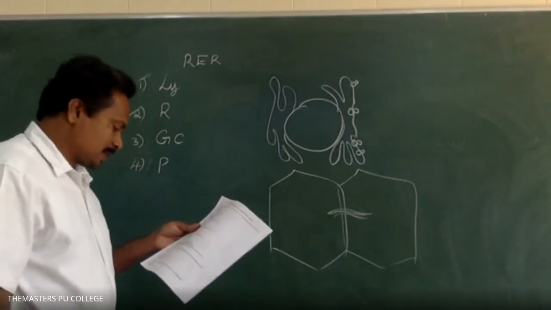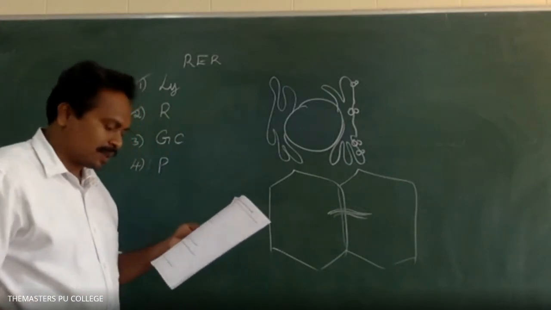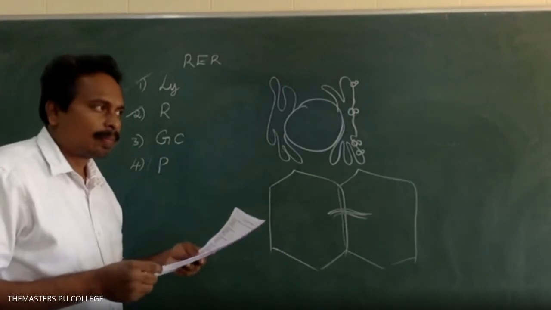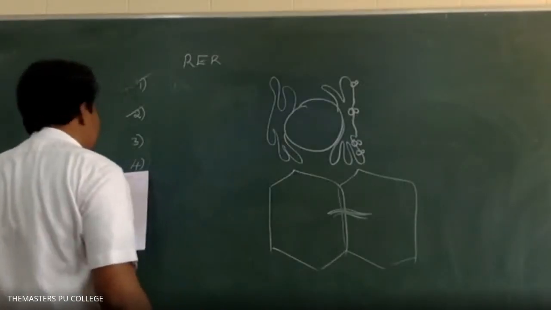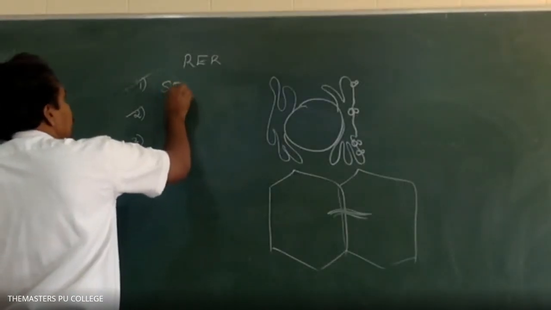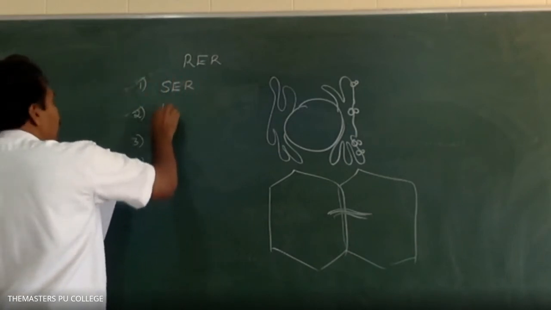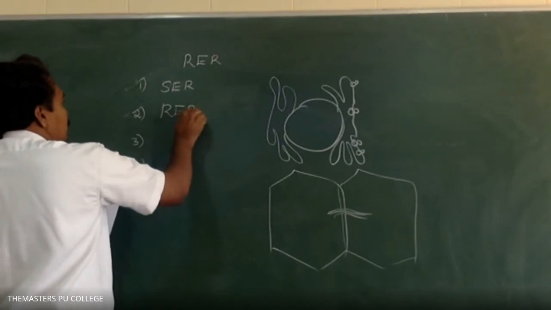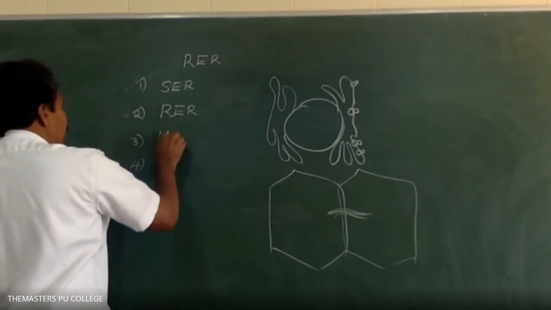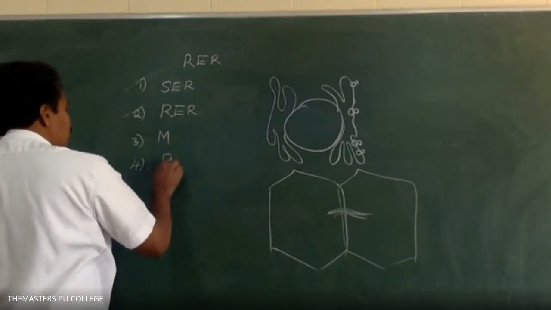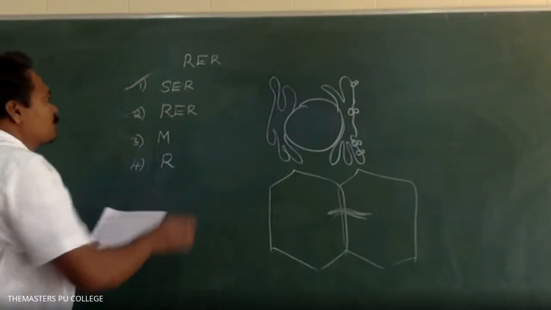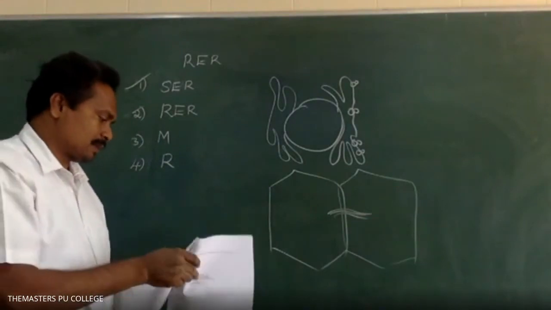Right. Next, which of the following cell organelle is responsible for the synthesis of steroids and lipids? Smooth endoplasmic reticulum. Option 1 is SER, smooth endoplasmic reticulum. Option 2 is RER, rough endoplasmic reticulum. Option 3 is mitochondria. Option 4 is ribosomes. Option 1 is SER, sir. Option 1, right. Smooth endoplasmic reticulum.